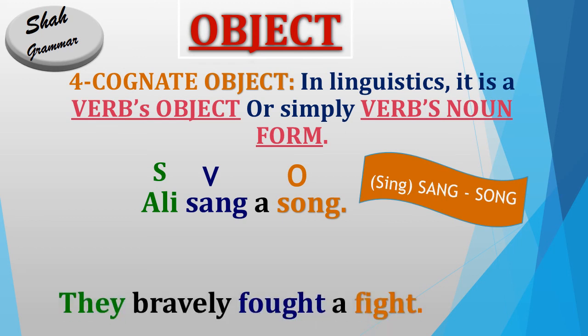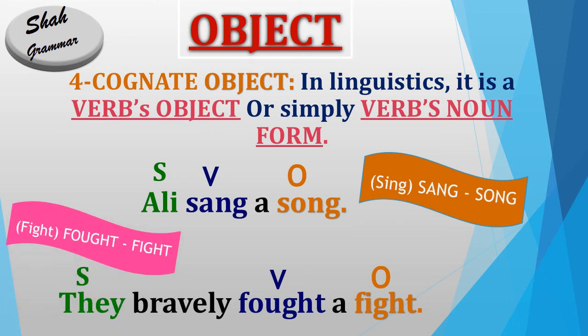In the next example, they bravely fought a fight. In this sentence, they is our subject, and fought is the second form of fight. It is the verb, and fight is our object. So if we say they bravely fought, it is good, it is okay, it is a complete sentence, but we are adding a noun, fight, which is written in golden color. So it is our cognate object. Why is it a cognate object? Because it is created by the verb fight. So there is a relation between fight and fight. Fought a fight, there is a relation. So fight is created by the verb fight. So it is a cognate object.